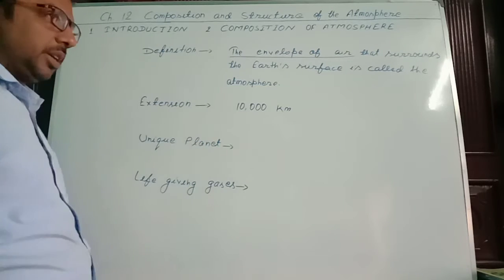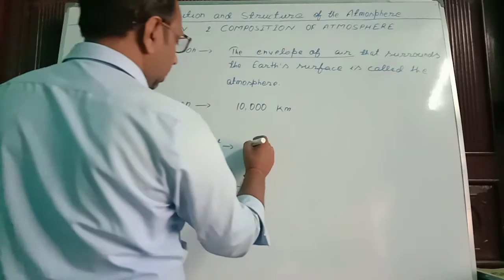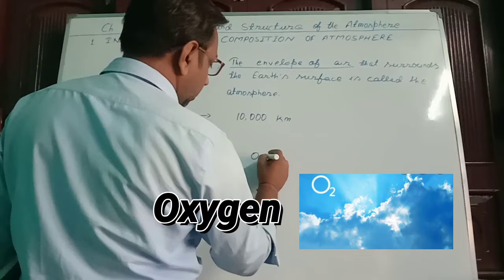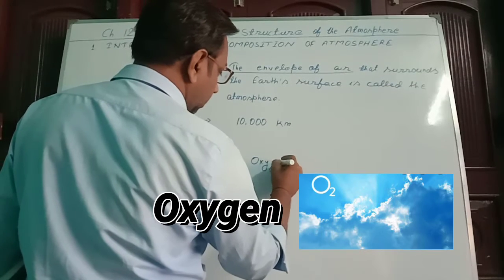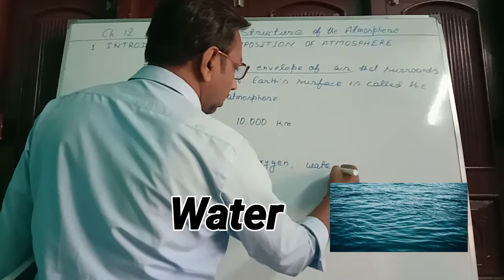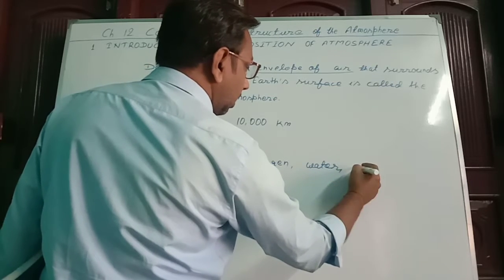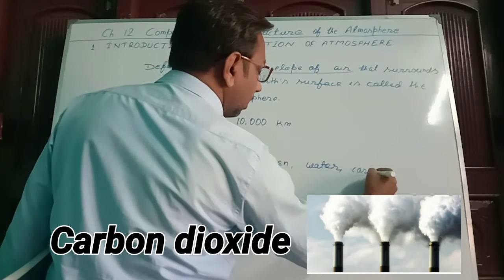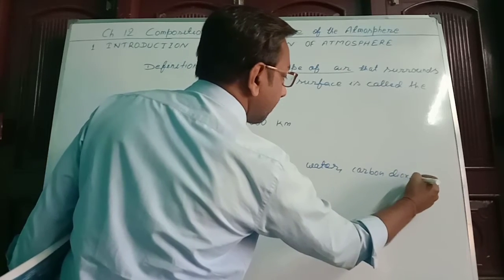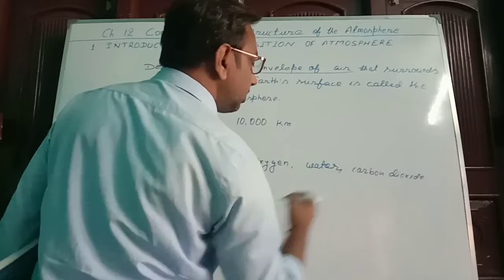Unique feature of the planet. Here oxygen, water, carbon dioxide, these things are present.